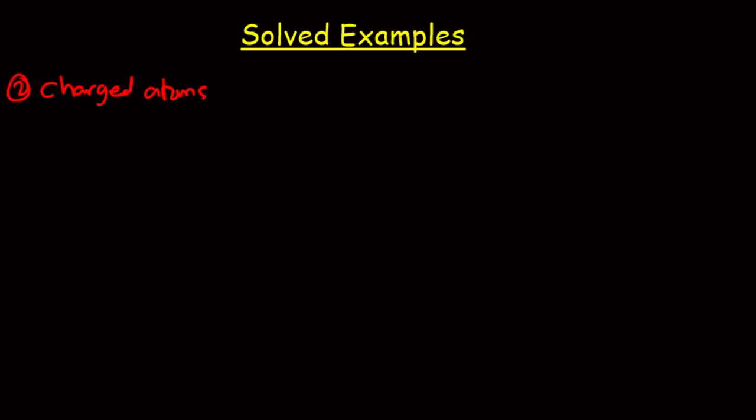For charged atoms, we can talk of negatively charged atoms. So let me still use A, Z. The first one we are looking at is negatively charged atoms.